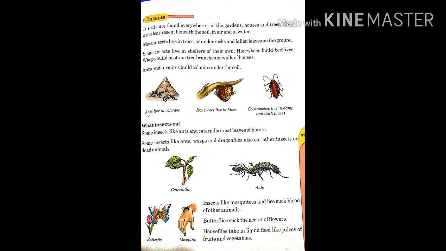Okay students, so what do insects eat? Like every living thing, insects also need food to survive. Ants and caterpillars love to eat leaves, but some insects eat other insects or flesh of dead animals, like ants, wasps, and dragonflies. Some insects like mosquitoes and lice love to suck blood of other animals and cause different diseases like malaria. But some insects take juices of different fruits and vegetables, and some suck nectar of flowers.